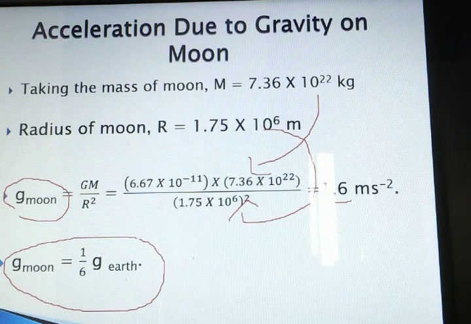Due to this only, whenever astronauts go to the moon, they are not able to move from here to there, because they are basically not able to stand. They are supposed to jump in order to move from one place to another.